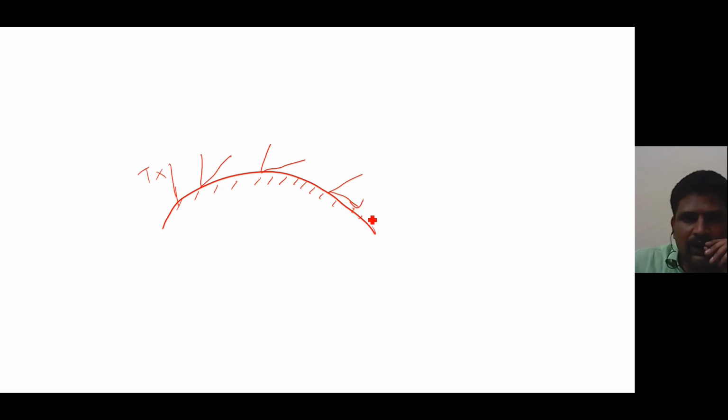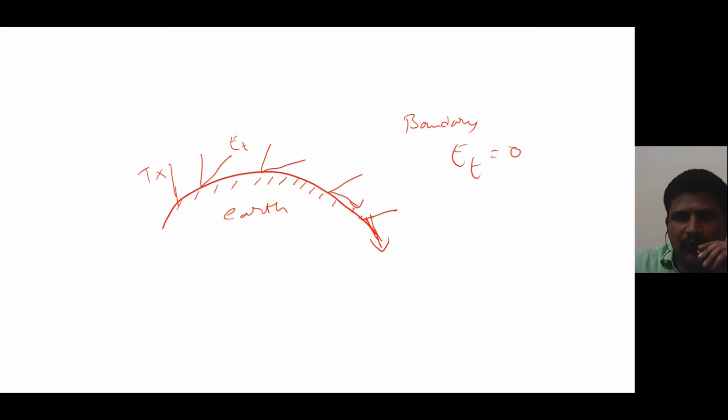At one particular instant of time, what happens? The electrical field component, this is the electrical field component E tangential. At this position, the electrical field component is parallel to the earth surface. We have seen from the boundary conditions that the E tangential component is equal to 0. So this is called tilting.